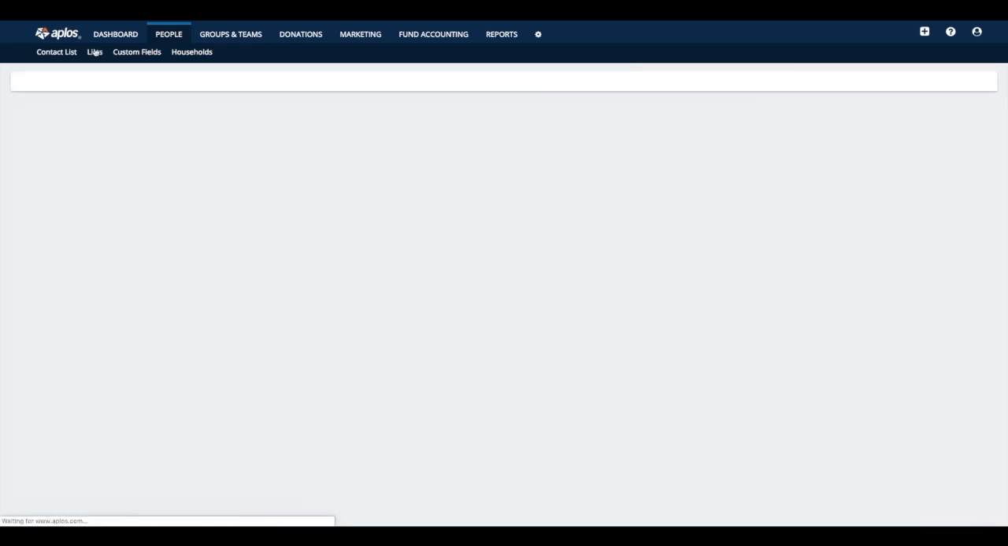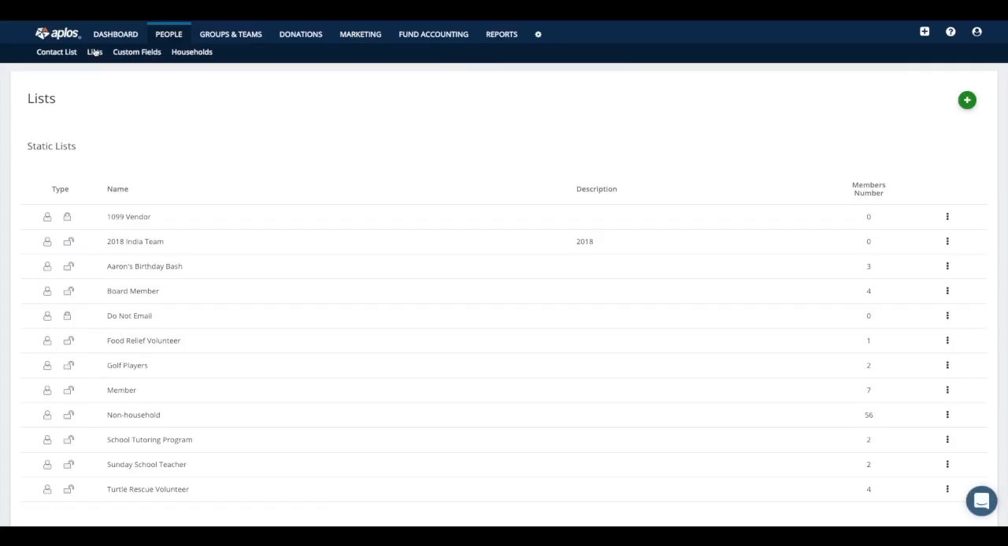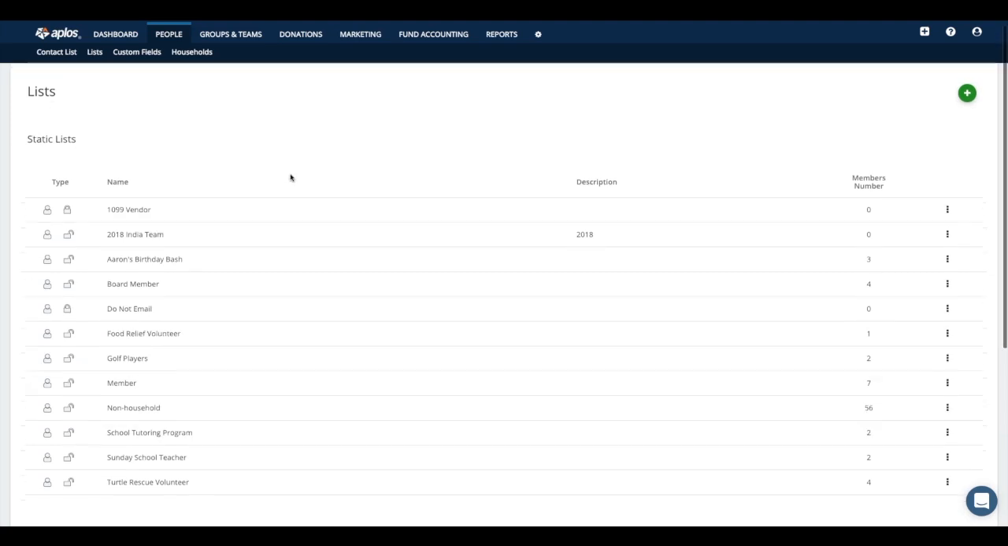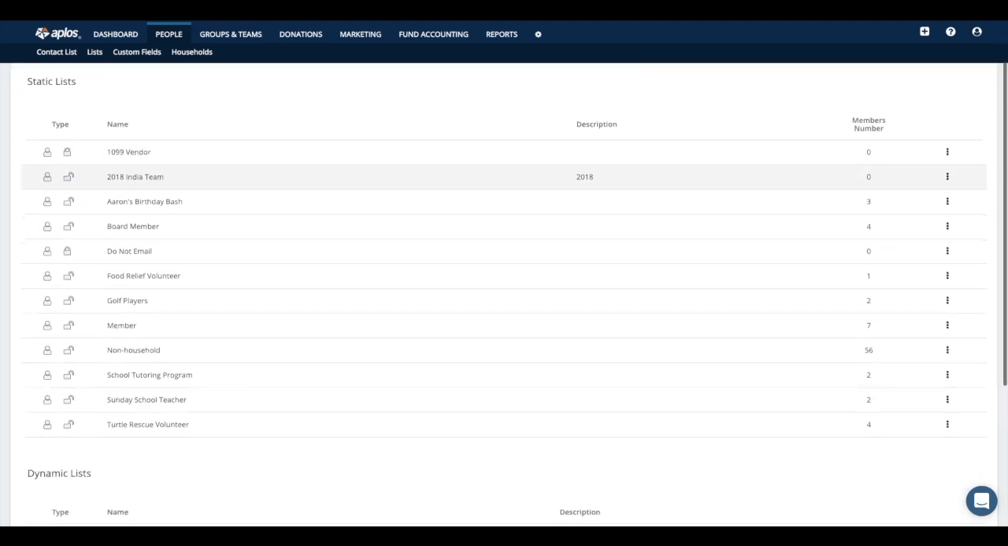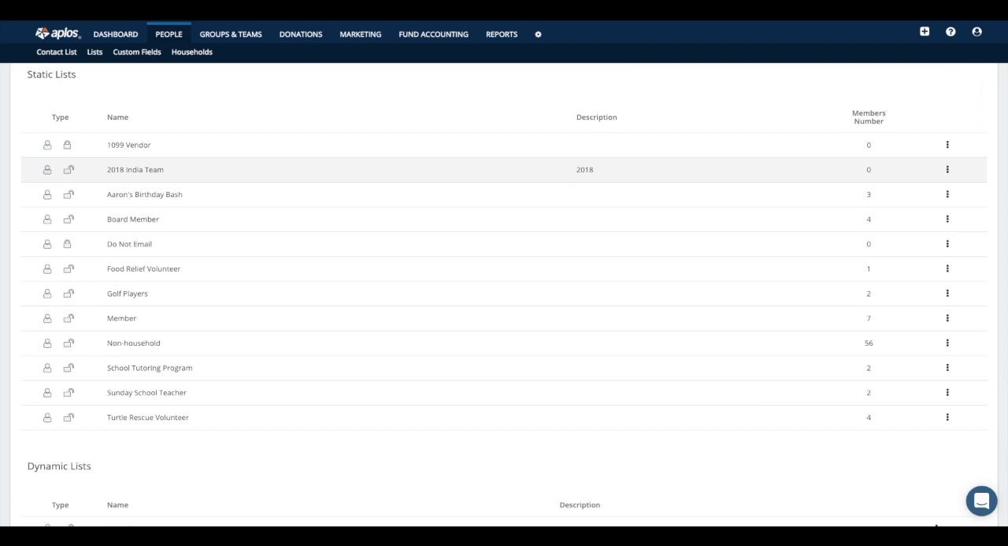All right, so moving along from the contact list, we're going to jump into the subheader called list. So like I mentioned earlier, list is just a way for you to create groups of contacts within the software. You are able to create two different types of list. One is called a static list, and a static list is kind of like a permanent group. So if you have maybe board members for your organization, or certain volunteers that helped out for a particular event, or people that are part of a program within your organization, those are people that kind of stay the same. They're not going to really change over time.